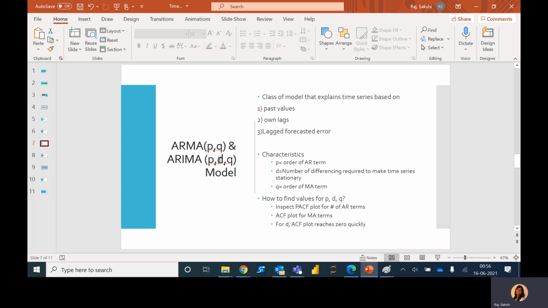The next question is, how do we find the values for p, d, and q? For this, we can use the ACF and PACF plots. The ACF plot is the autocorrelation function plot, and PACF is the partial autocorrelation function. Essentially, these are plots of the autocorrelation of a time series by lag.